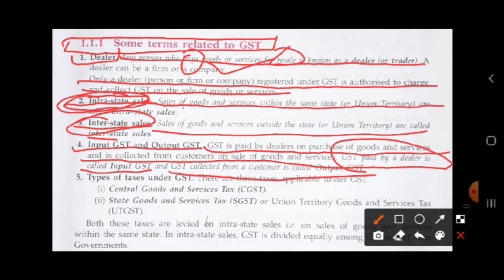Now let's talk about the types of taxes. There are three types of GST: Central GST, which we call CGST, and State GST, which we call SGST.